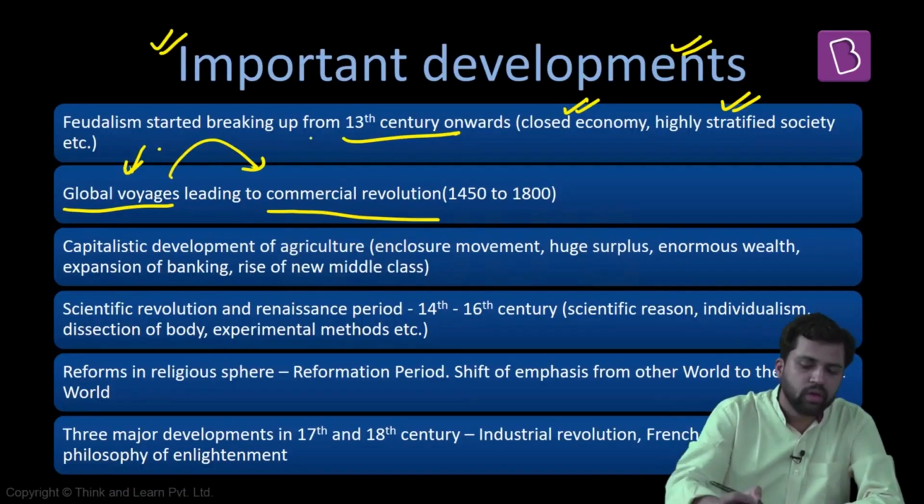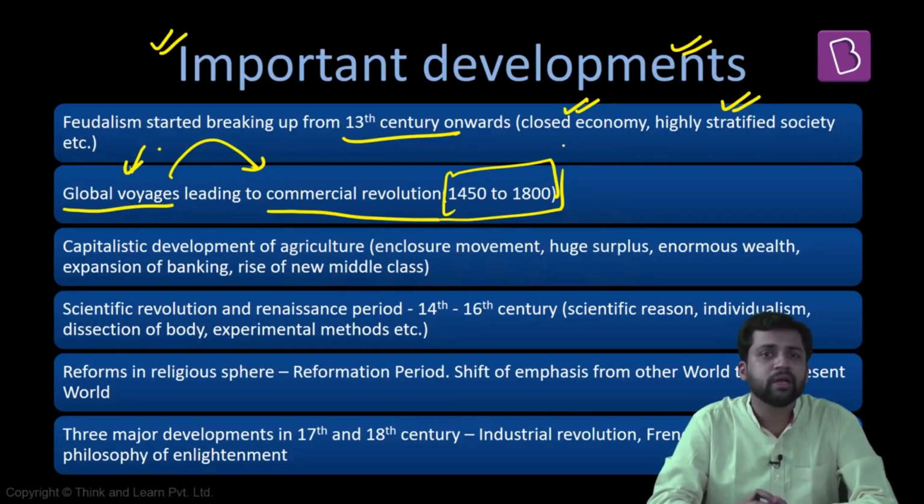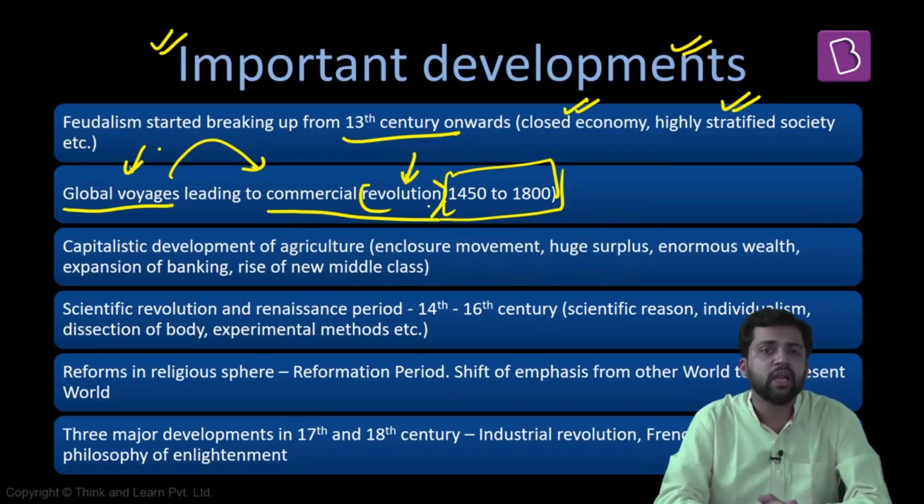And this thing is indirectly leading to commercial revolution. What is commercial revolution? This is nothing but a series of events from the period 1450 to 1800. During this period, economic activities, trade, and commerce increase significantly, and they are all happening in an organized manner, on a large scale. That is the reason we're using the term revolution. Large scale commercial activities are taking place.